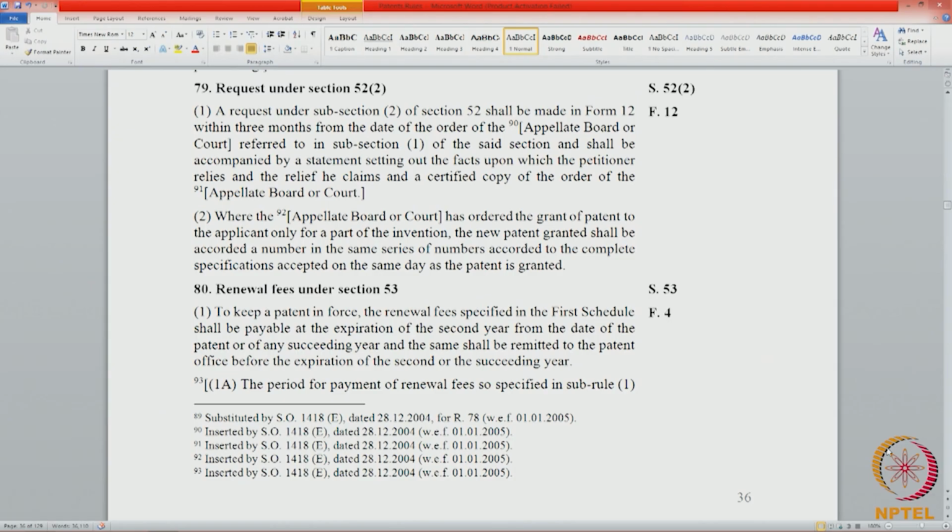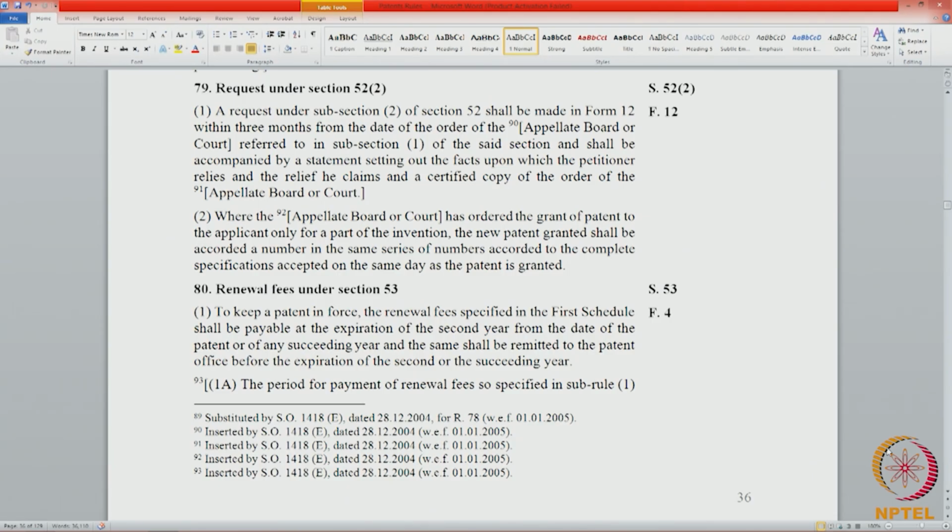79(2), where the appellate board or court has ordered the grant of a patent to the applicant only for a part of an invention, the new patent granted shall be accorded a number in the same series of numbers accorded to the complete specification accepted on the same day as the patent is granted. Now, when a part of an invention is granted, there is no doubt as to what happens when the entire invention is given to the petitioner.